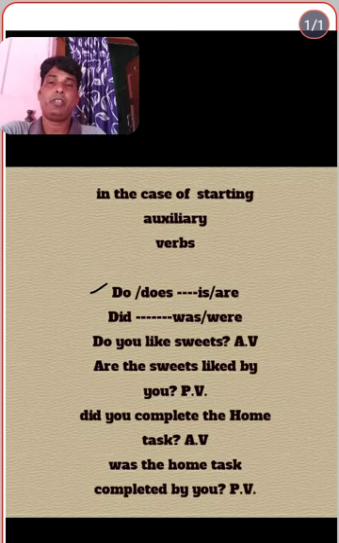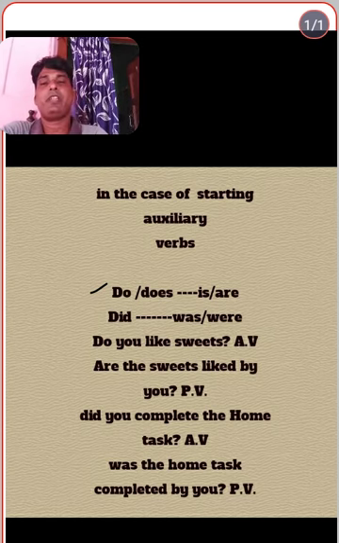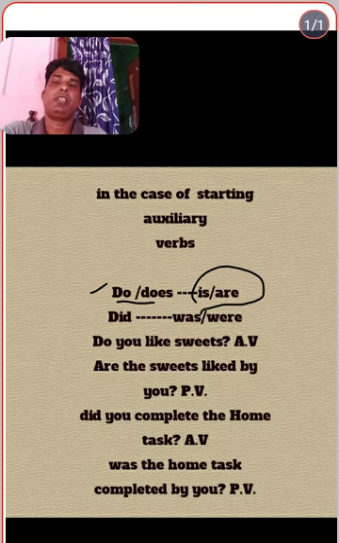In that case, how can we change them into passive? That is based on the object and on some structures. Do you like sweets? The passive form is: are the sweets liked by you? Whenever a sentence starting with do or does is changed into passive form, we find is or are as the starting word.